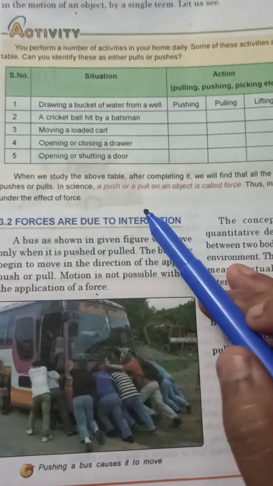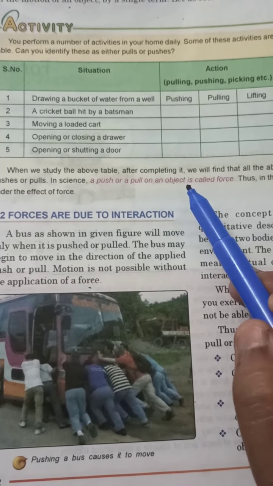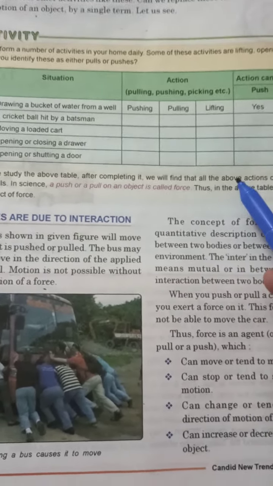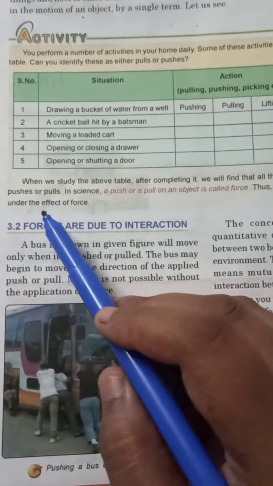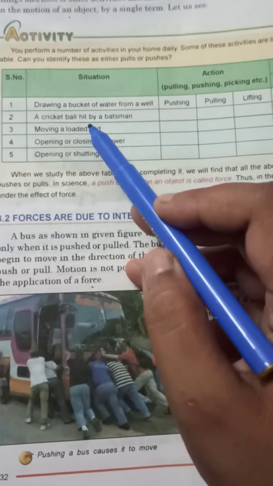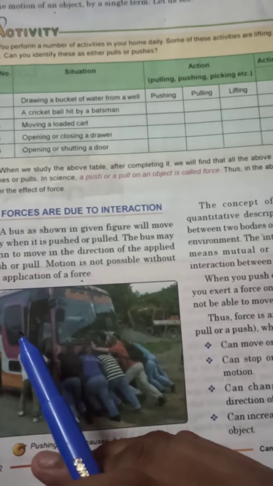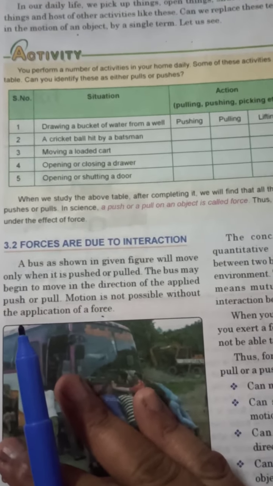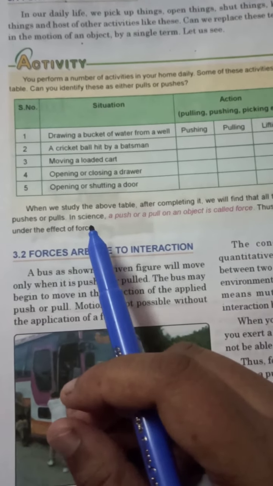In science, a push or a pull on an object is called force. Thus, in the above table, all the objects are under the effect of force. It means whatever activities we are doing in this table, all the activities are actually applying force.